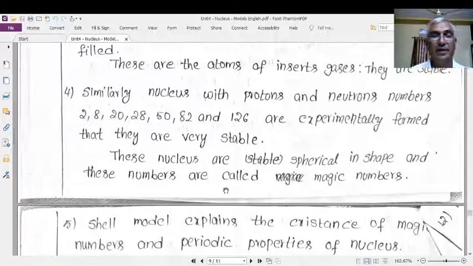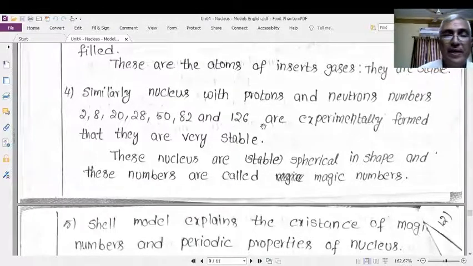Here is another group of nuclei which are observed experimentally in nature. They are nuclei with protons or neutrons, or protons and neutrons. Nuclei with proton number or total nucleon number equal to 2, 8, 20, 28, 50, 82 and 126 are found experimentally to be very stable.